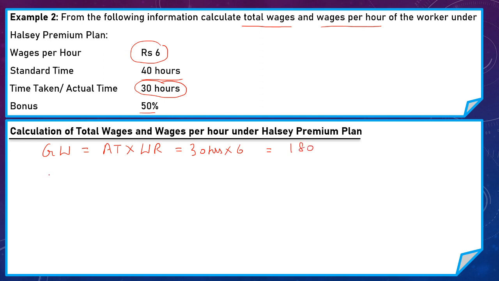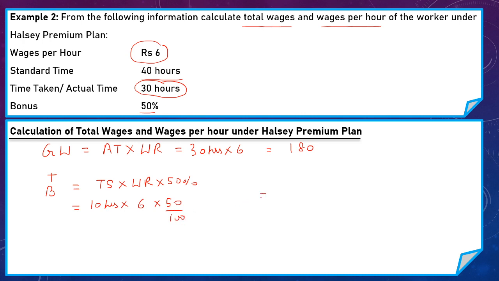Now actual time is less than standard time, so worker is also eligible for bonus, and the formula to calculate bonus under Halsey premium plan is time saved into wage rate per hour, and here percentage of bonus is 50%. So here worker saves 10 hours, wage rate per hour is 6 rupees and 50% is our bonus.